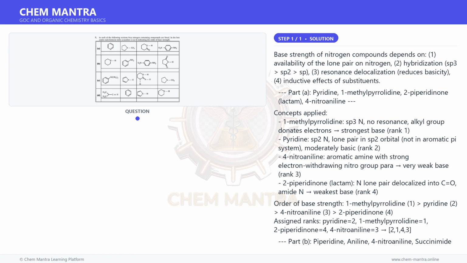Assigned ranks: pyridine = 2, 1-methylpyrrolidine = 1, 2-piperidinone = 4, 4-nitroaniline = 3. So 2, 1, 4, 3.